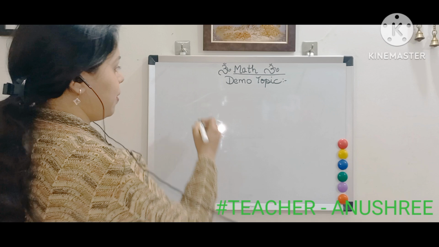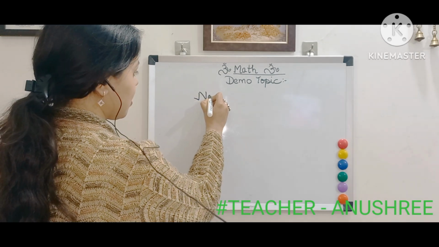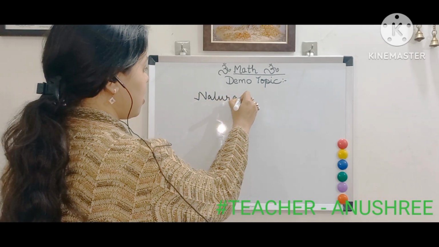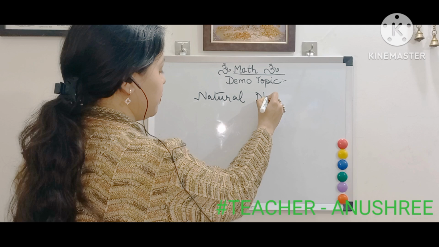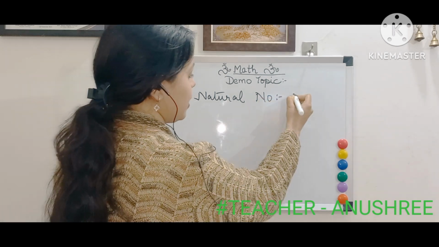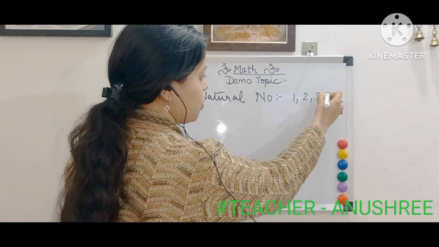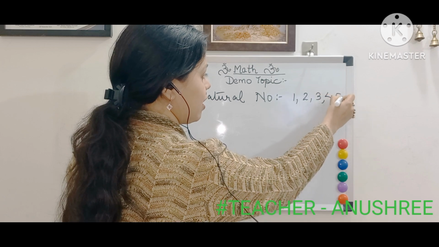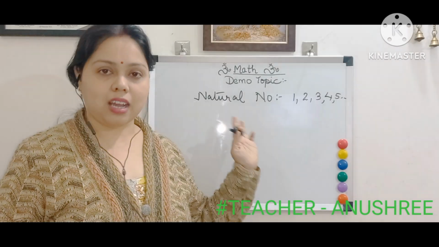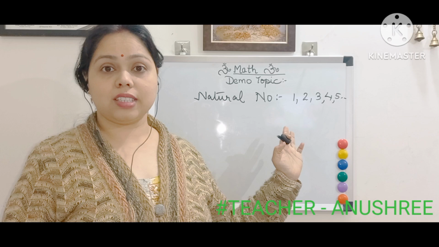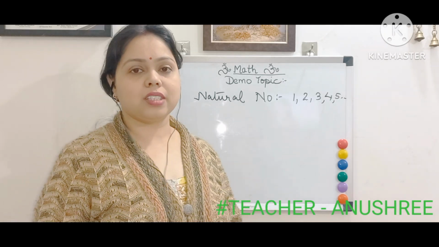So natural numbers are counting numbers. So it will start from 1, 2, 3, 4, 5 and so on. These numbers are counting numbers and we consider them as natural numbers.